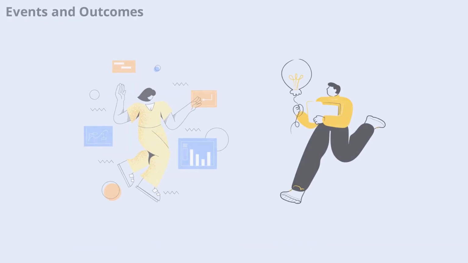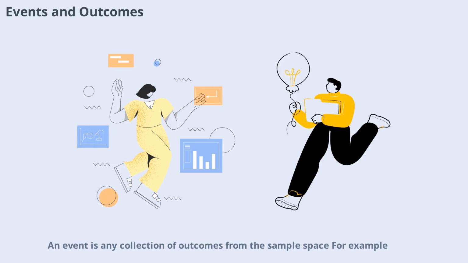An event is any collection of outcomes from the sample space. For example, rolling an even number on a die is an event that includes 2, 4, and 6. Understanding the difference between events and outcomes helps you organize your thinking and apply the correct probability rules.